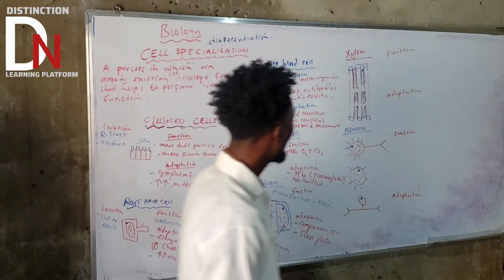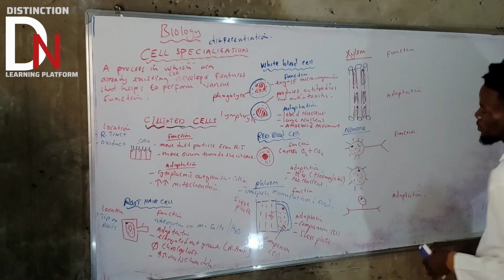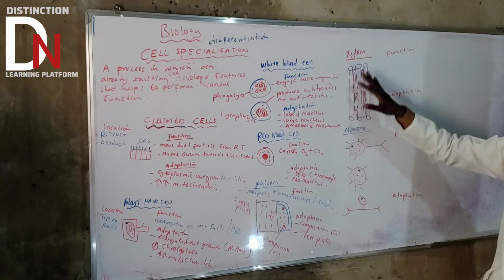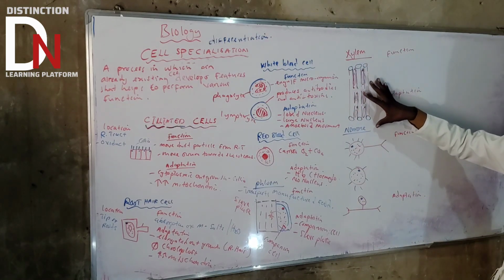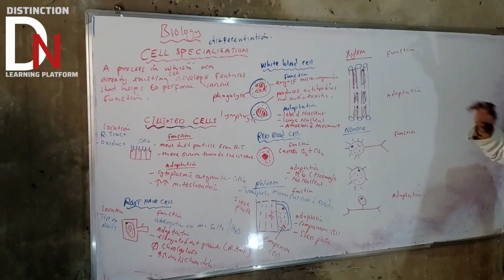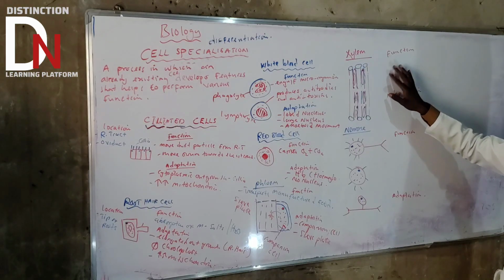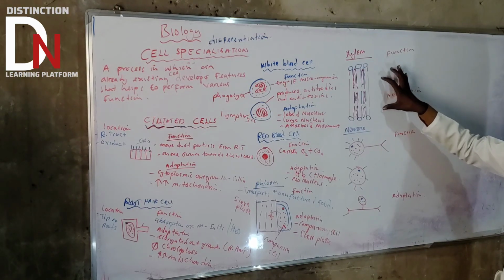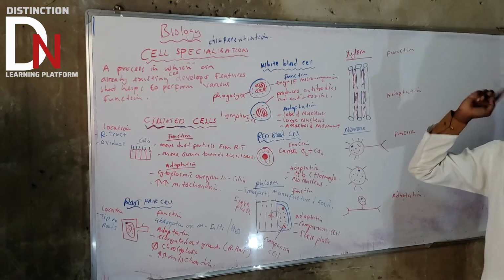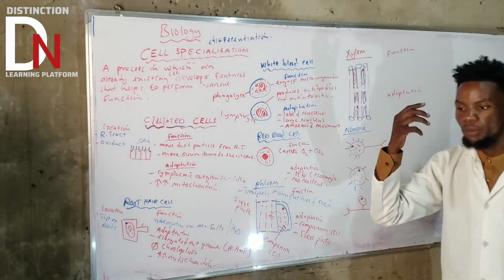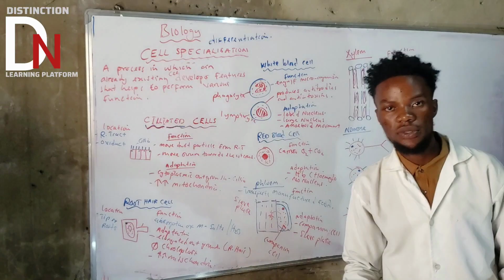Okay, then let's go to xylem. What is xylem? Xylem, basically this xylem vessel or xylem tissue, whatever. The major function of this xylem tissue is to transport water and mineral salts to the leaf, so that maybe there will be some process that's going to happen, like photosynthesis.